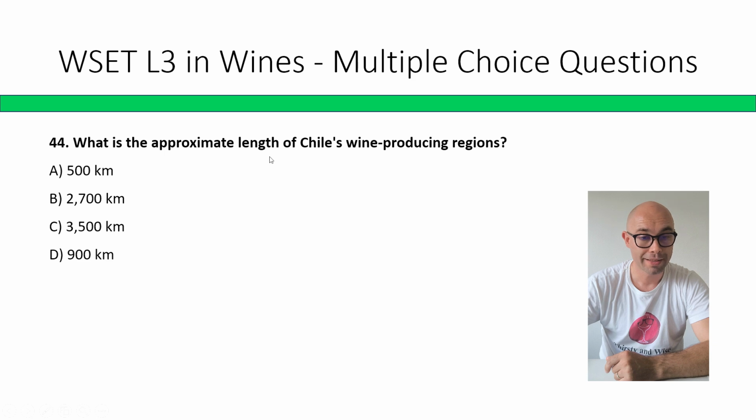What is the approximate length of Chile's wine producing regions? 500, 2,700, 3,500, 900 kilometers. The correct answer is D, 900 kilometers, if not the longest country in the world.